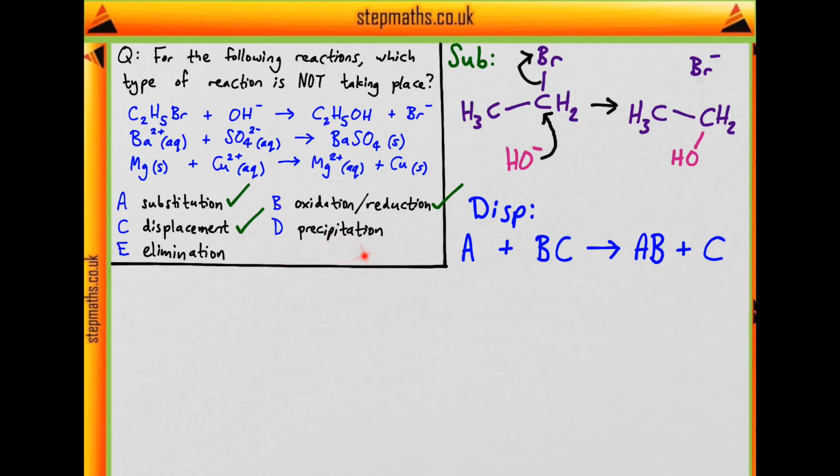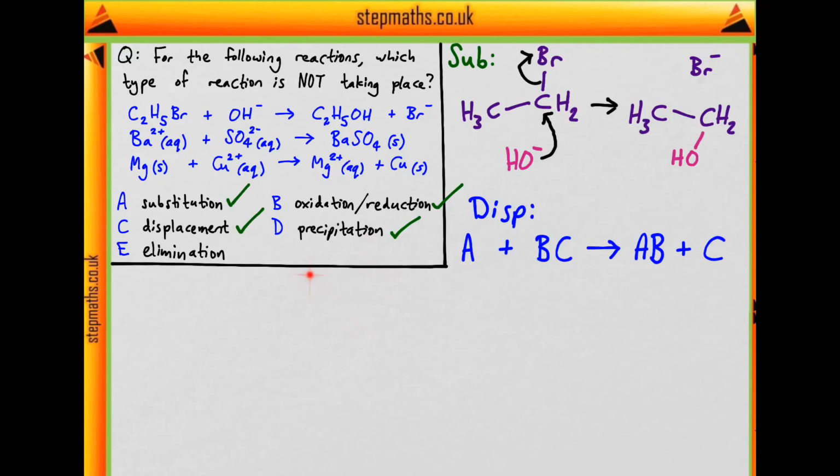Now what about precipitation? What does that mean? So we know precipitation is when a solid comes out of solution. And is this happening? So let's look at the second reaction. We can see that aqueous barium and sulfate ions are coming out of solution to form solid barium sulfate. So this is our precipitation, which will form a precipitate.